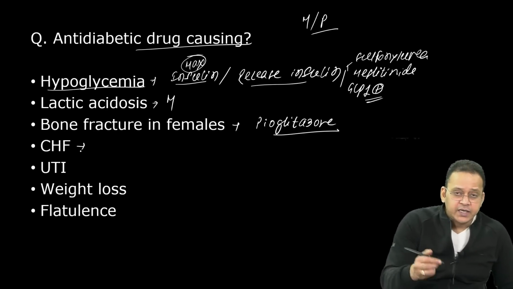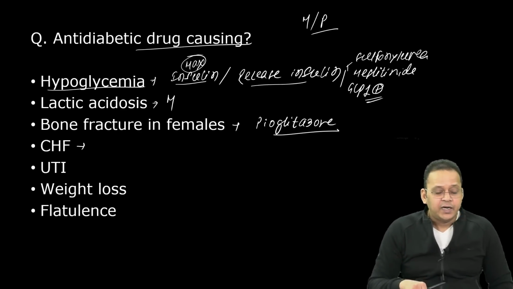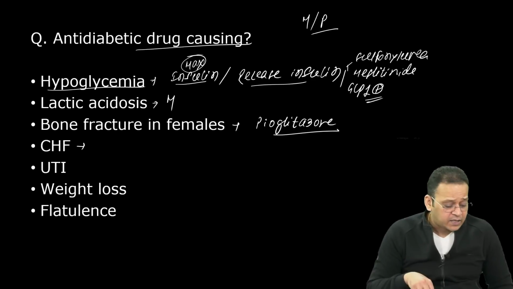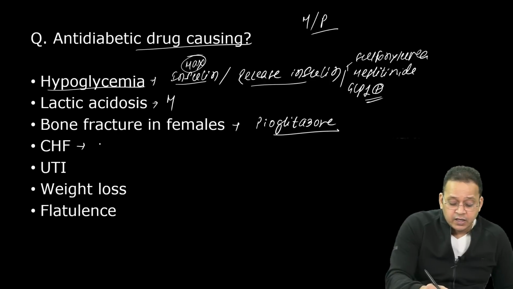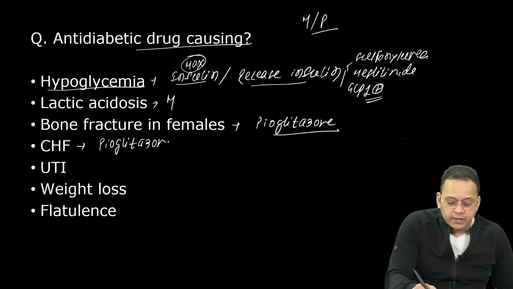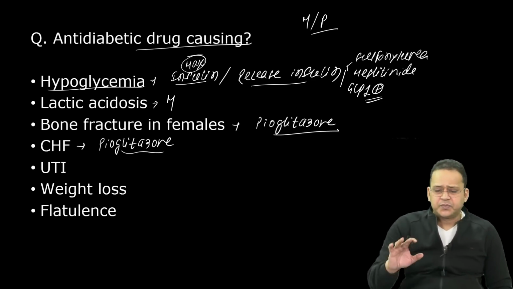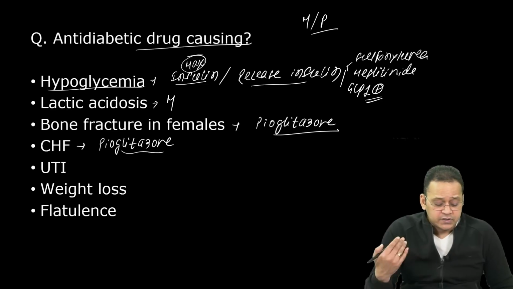Alright, tell me, which is the anti-diabetic drug that can cause CHF or congestive heart failure? जल्दी बताओ दोस्तों. पढ़ाया हुआ है मैंने आपको. Very good. The answer is again the glitazones like pioglitazone, rosiglitazone, etc. Right? They can cause CHF because they can stimulate ENaC, epithelial sodium channels, and can cause edema.